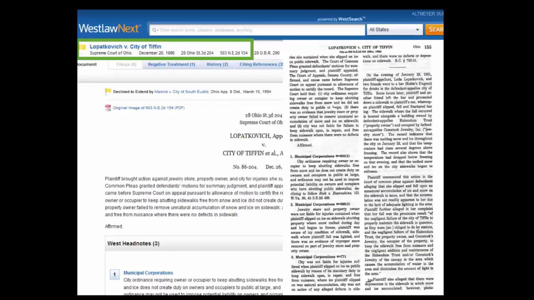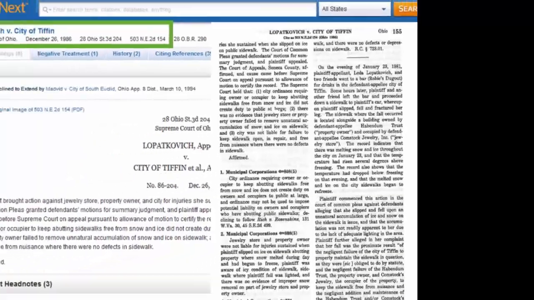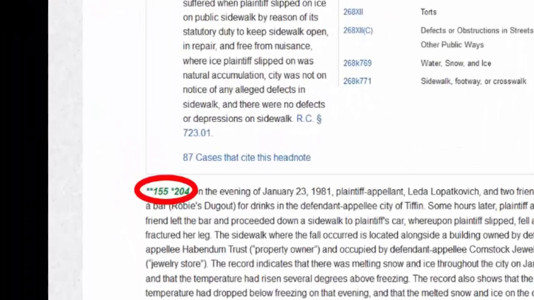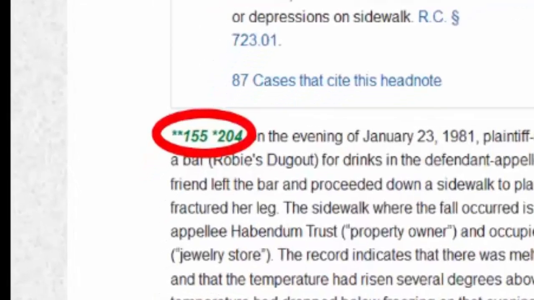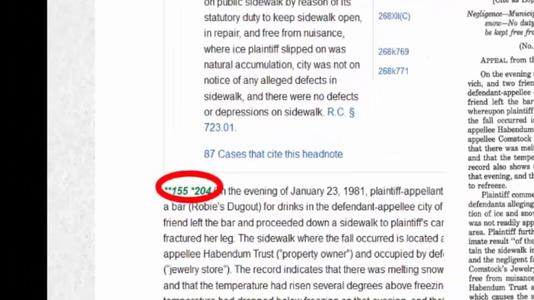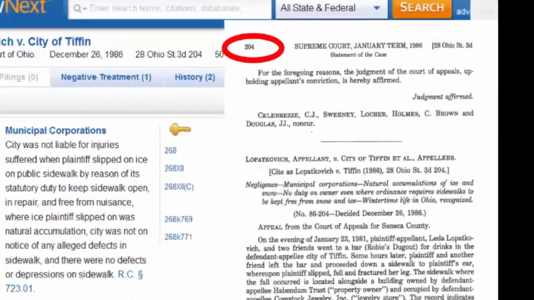And you could see that the headnotes continue over here on page 155 of the Northeastern Reporter. So at the start of the case as written by the court, you will see page numbers in green on Westlaw. The case as written by the court starts on page 155 of the Northeast Reporter. You will also notice another page number in green, 204. That is the page number that the case starts on in the Ohio State Reports.